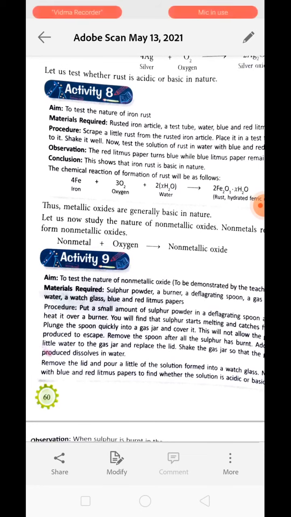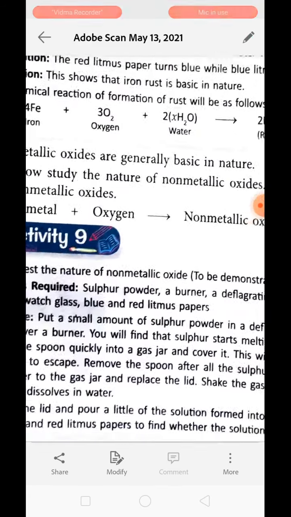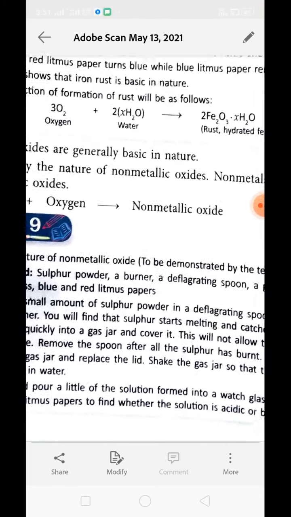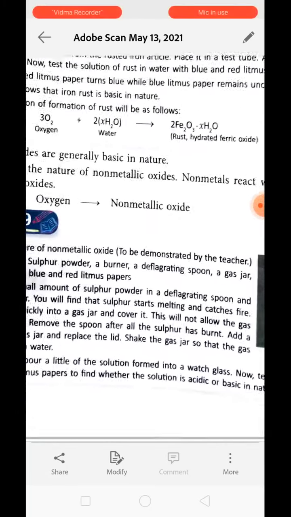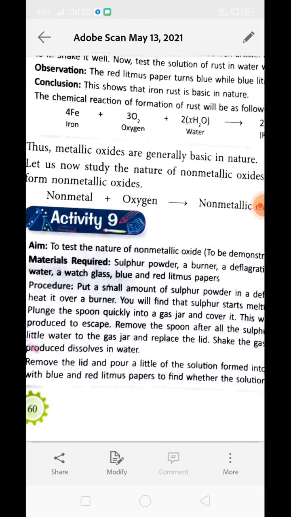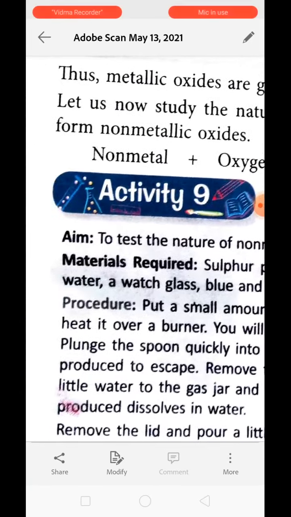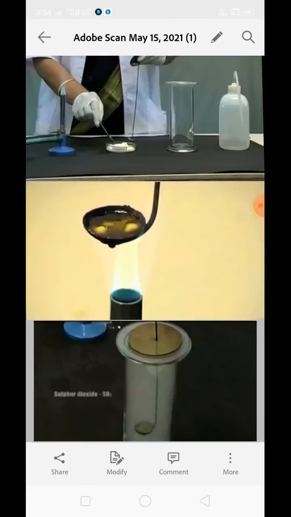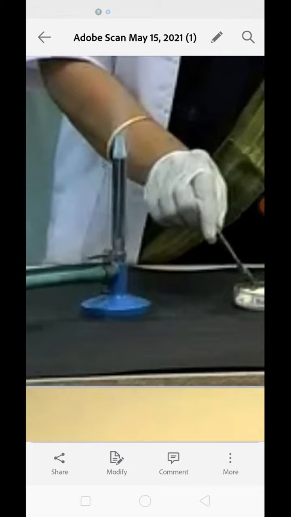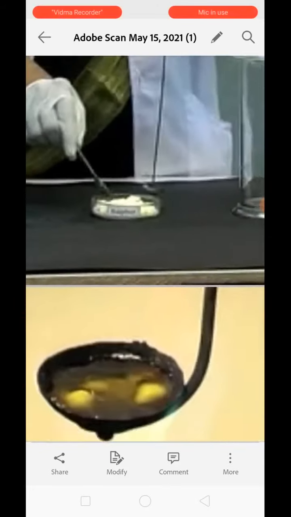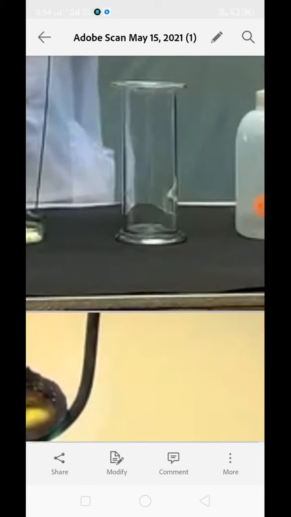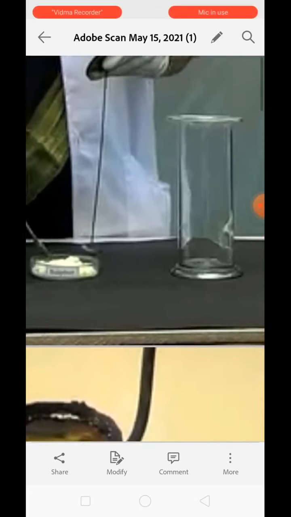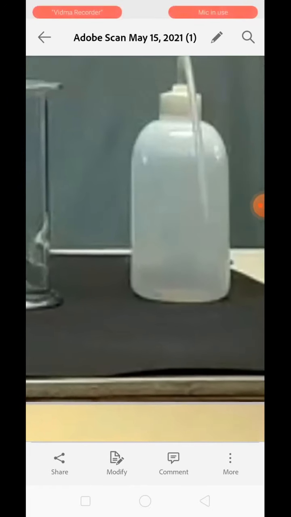So Activity 9 is actually about testing the nature of non-metallic oxide. To perform this activity, we need sulfur powder, a burner, a deflagrating spoon and a glass jar. Along with it, we need a watch glass, water, and blue and red litmus paper. See over here. This is the burner. This is sulfur powder. This is the glass jar. And this is the deflagrating spoon. And over here we have water in it.